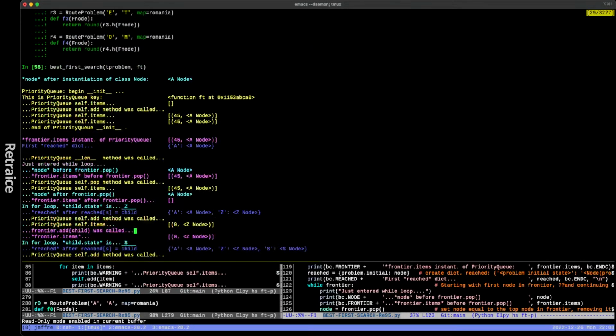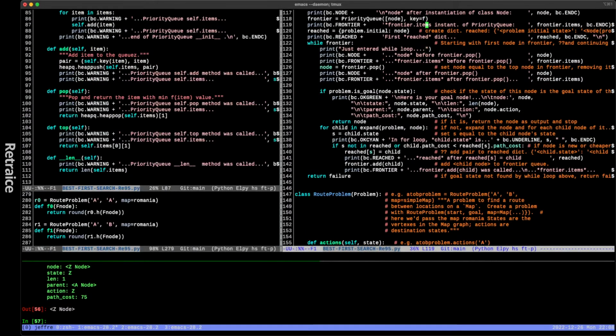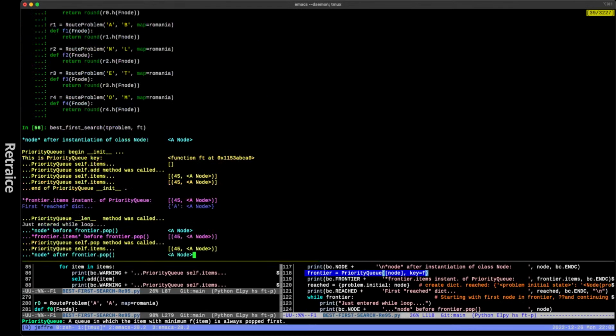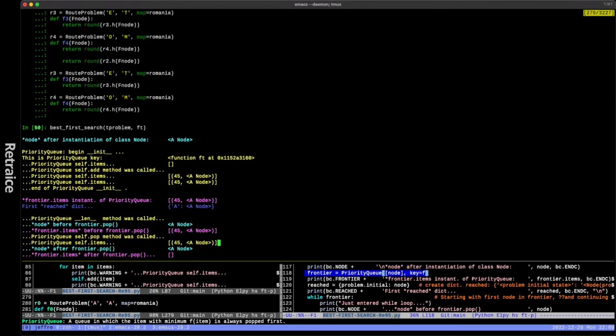So where are we entering while loop here? Okay. So right after priority queue length method is called, then we enter the while loop. Why is it calling the length method there? Oh, problem.initial. No, that's reached. Frontier. Okay, well, I've got to make sure that everything makes sense. Everything must make perfect sense. Yeah. It gets called right here.